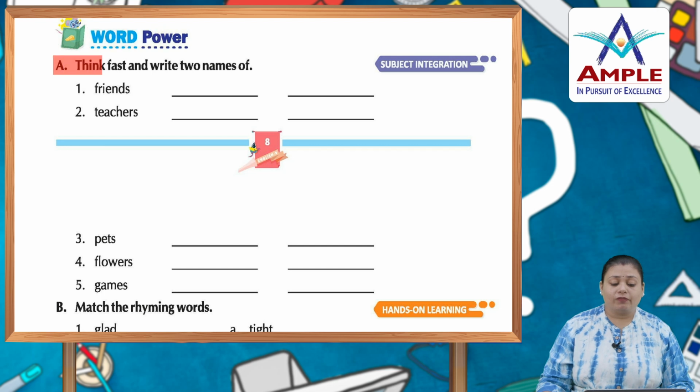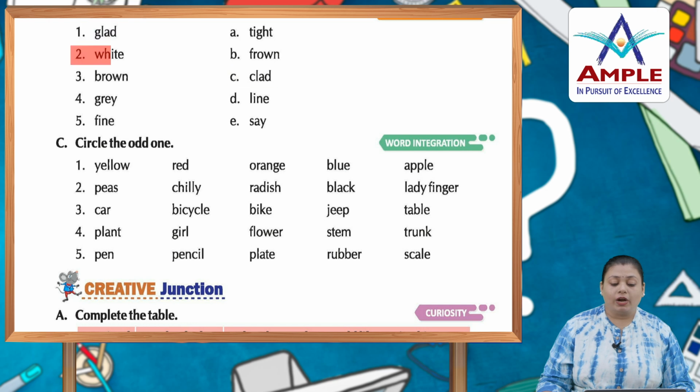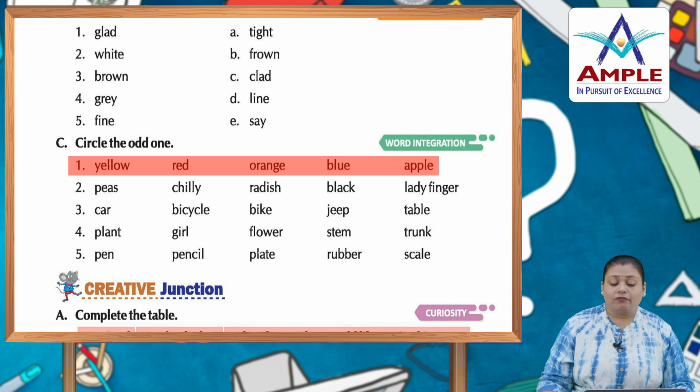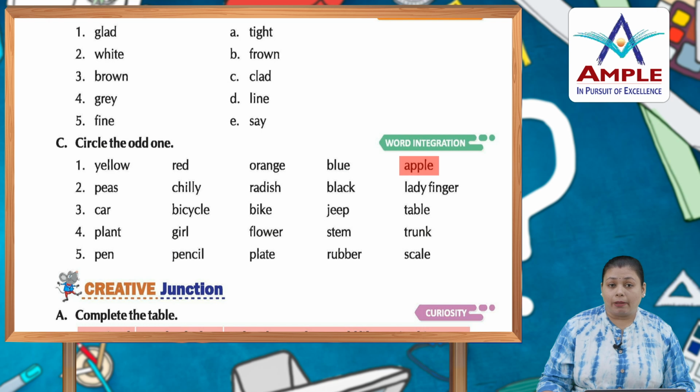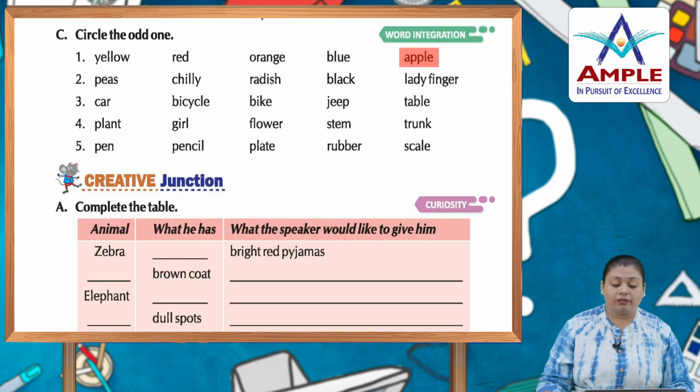Now the word power. Think fast and write 2 names of friends, teachers, pets, flowers, games. Okay, now B, match the rhyming words. Glad, clad; white, tight; brown, frown; grey, say; fine, line. Circle the odd one. Number 1: yellow, red, orange, blue, apple. Apple is a fruit and the rest are names of colors. So you have to circle that word apple. Okay. Now read the rest of the part and find out the odd one and circle it.